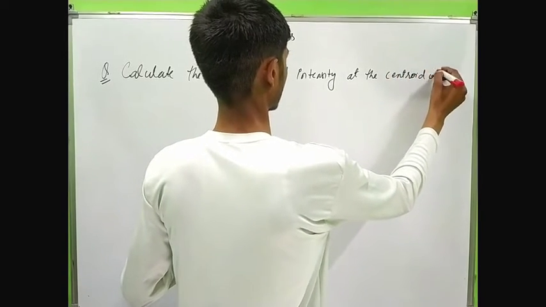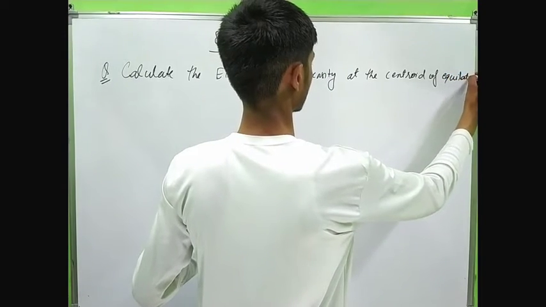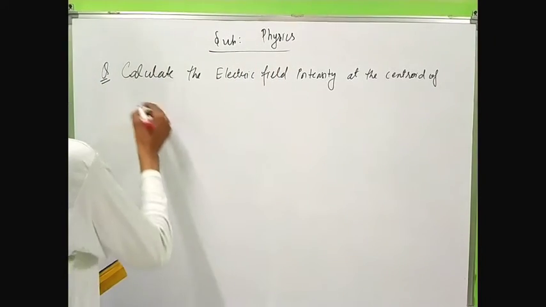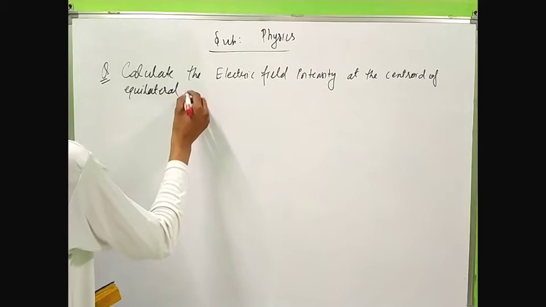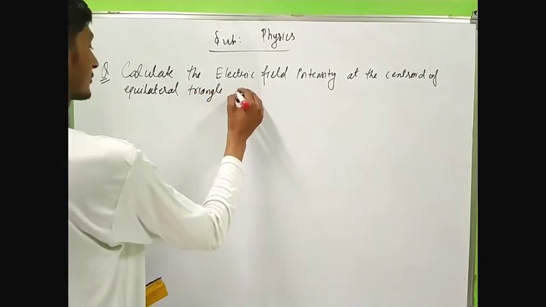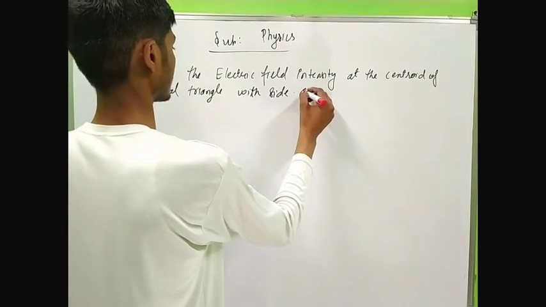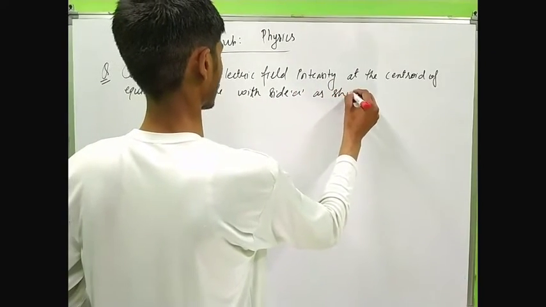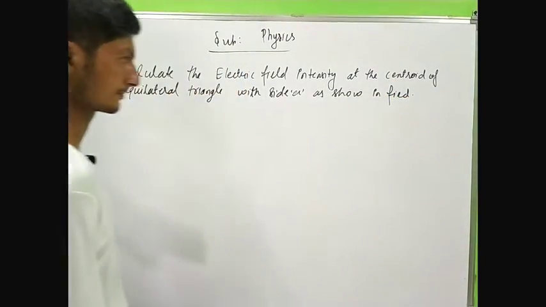centroid of equilateral triangle with side A as shown in figure.